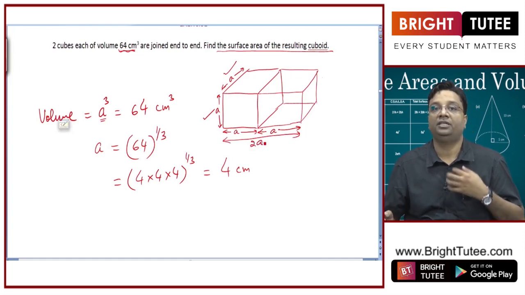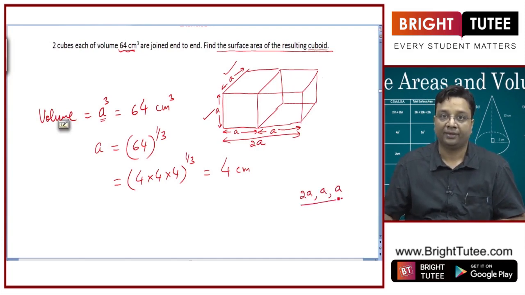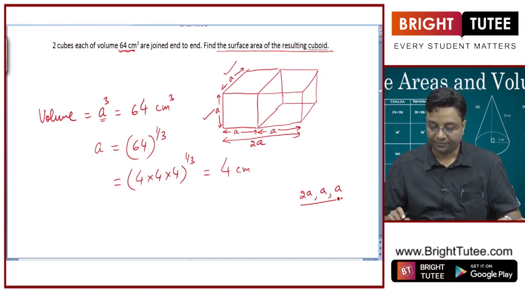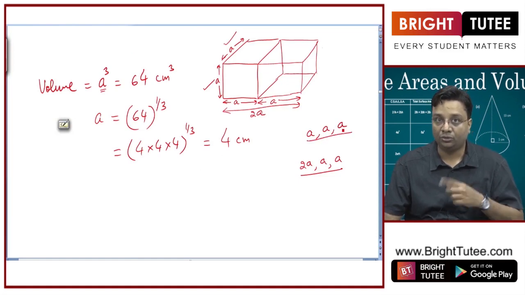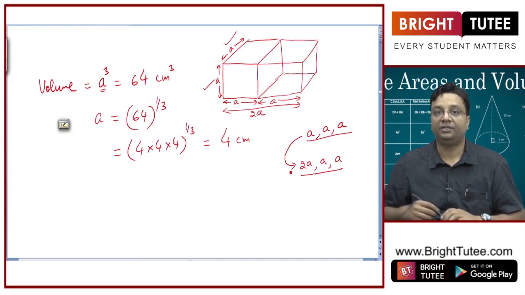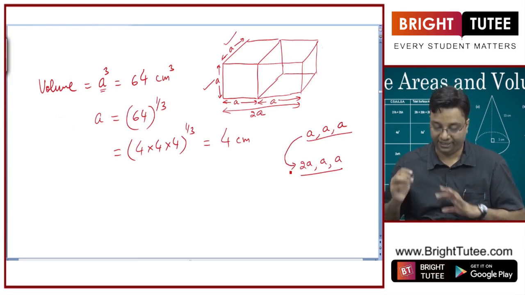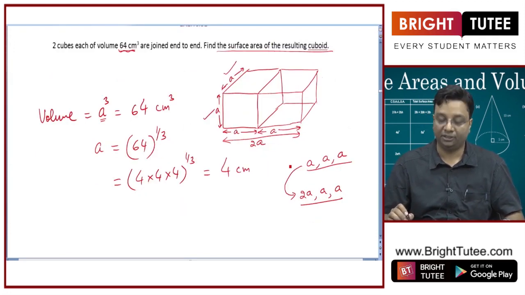So the dimensions of the cuboid are 2A, A and A. What were the dimensions of each of the cubes? A, A and A. When I joined two cubes together end to end, it gave me a cuboid with dimensions 2A, A and A. Now I need to find the surface area of this resulting cuboid.